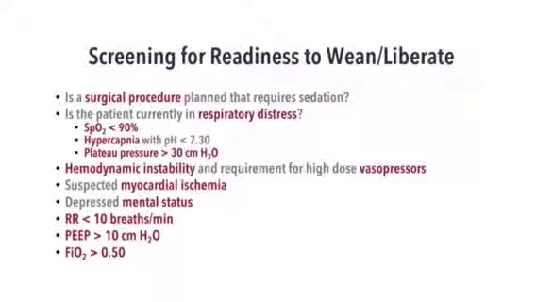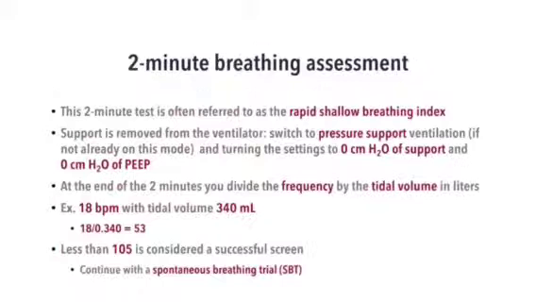If my patient is ready to wean, what should we do? We usually do the rapid shallow breathing index in our ICUs as well, but this is of utmost importance in COVID ARDS. I don't want to extubate my patient and again re-intubate him, because COVID ARDS patients tend to go for re-intubation very much. So how to do this 2-minute breathing assessment? I see my patient is ready, so I'll give him a 2-minute breathing assessment test, known as the shallow breathing index test.